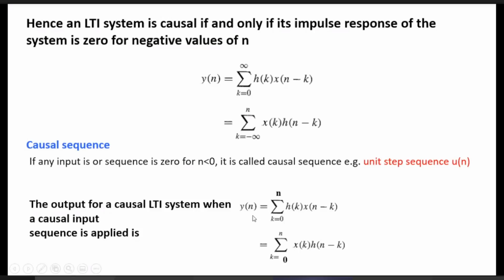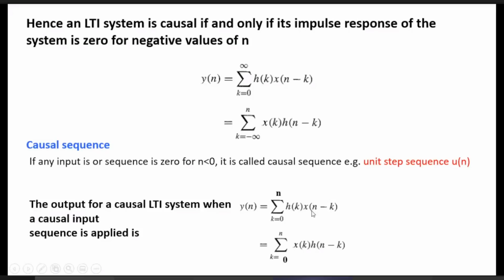And why in this one? So you see, if you expand this series formula, it becomes h of 0 into x of n plus h of 1 into x of n minus 1. So you see the input values x of n, x of n minus 1, x of n minus 2.